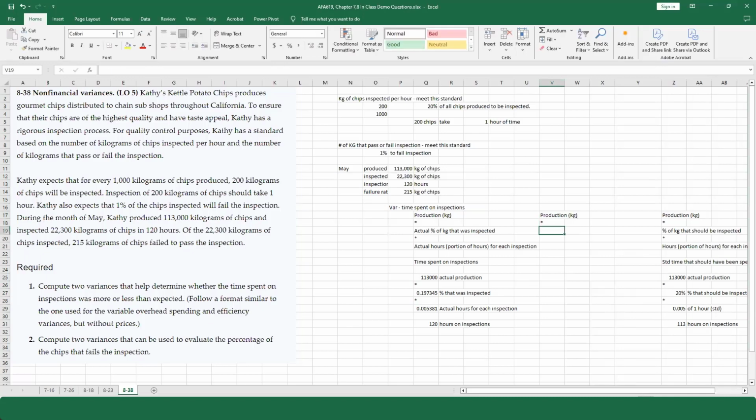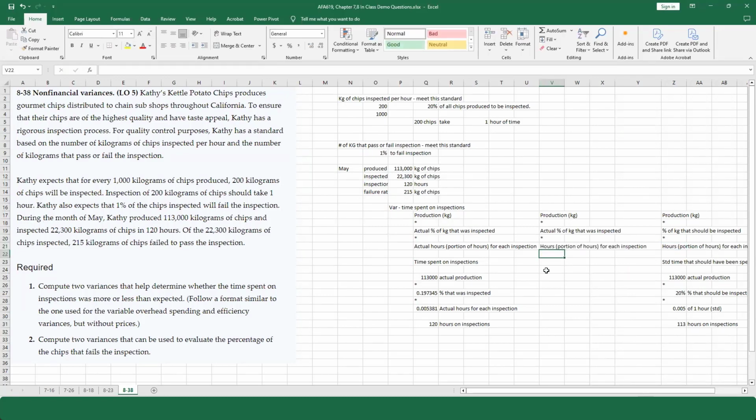I'm going to multiply that. Now, what do I want to change? Here's the actual hours of inspection. Here is the hours of inspection I should have done. I just have to change one variable. Let's keep the actual percentage of kilograms that were inspected. And let's change this to the standard number of hours.